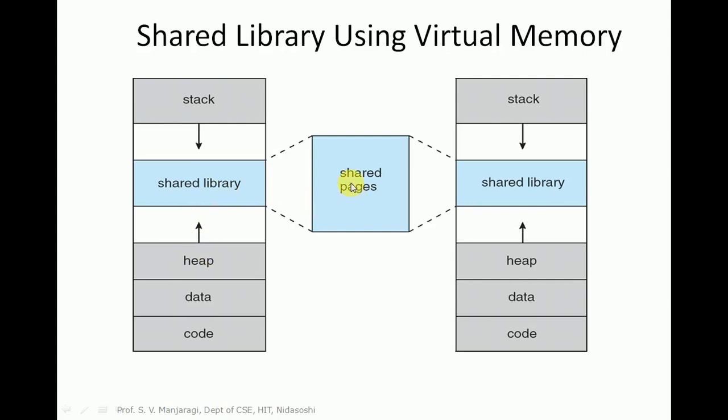This is basically some system library that is being shared by processes P1 and P2. We can keep these routines in the shared library, which is a common space shared by the two processes. That is what is called virtual address space.